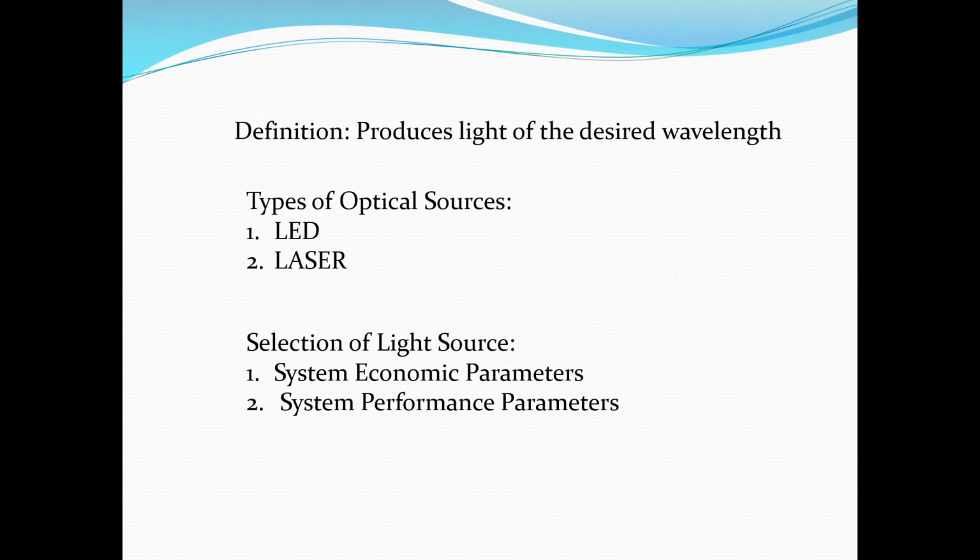The light produced is proportional to the electric current applied at its input. The light transmitter converts electrical signal into an optical signal. The examples of light transmitter are LED and laser. So here we will study two types of optical sources, LED and laser. Now the selection of this optical source depends on system economic parameters and system performance requirements. LEDs are preferred for the low cost system and lasers are preferred for the high performance systems.